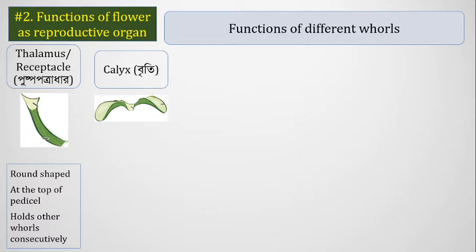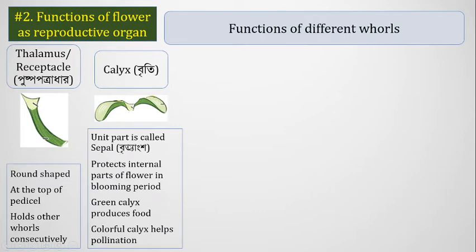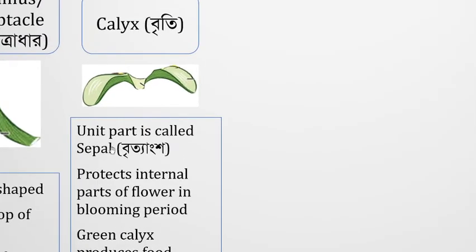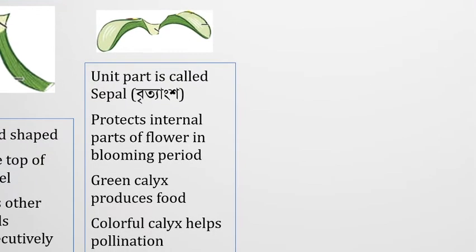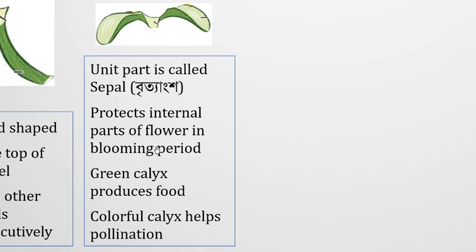The first, outermost part is called the calyx, and this calyx contains multiple parts, and every unit part found in the calyx is called a sepal, Brittangsho. And what is its function? It protects the internal parts of the flower during the blooming period, and when it is green in color, this green calyx produces food. When the calyx is not green but of a different color, it helps in pollination by attracting different insects with its color.